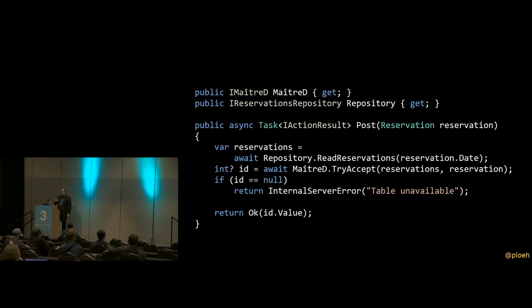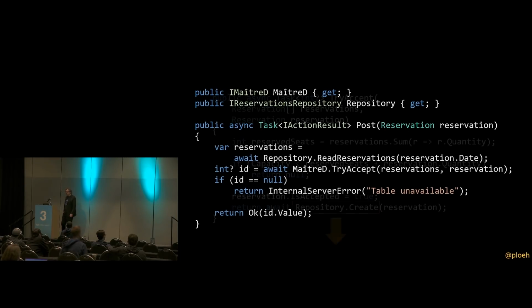Before we move on, I just want to remind you that the last part of the code here does exactly what I've talked about that you shouldn't do. It gets the value out of the monad. You're checking whether the ID is null, and if it's not null, you go id.value. And it's possible to do this with a nullable of t, but when we change things around, it will no longer be possible. And we're not really supposed to do this. This is fairly simple code, but if it gets a little bit more complicated, this sort of programming style starts to get brittle. So we should avoid writing code like this.